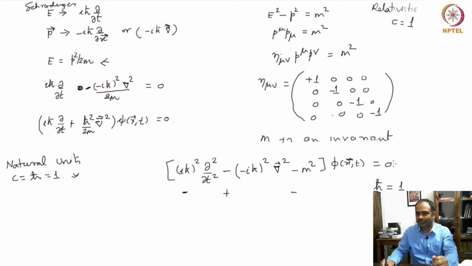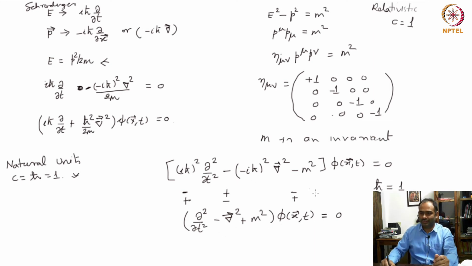Acting on phi equal to 0, and if I multiply the entire equation by −1, then this becomes a plus, this becomes a minus, this becomes a plus, and you get ∂²/∂t² − ∇² + m² acting on phi equals zero. Okay, this is our Klein-Gordon equation.